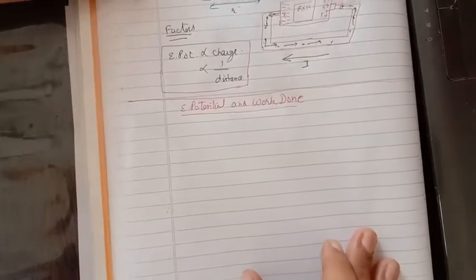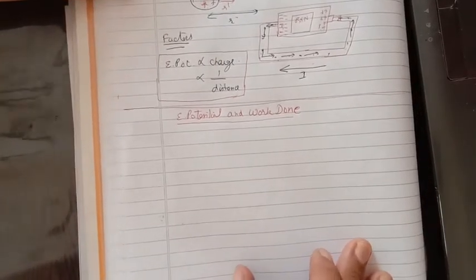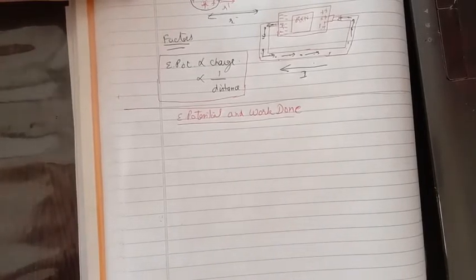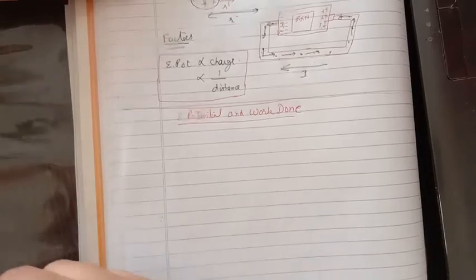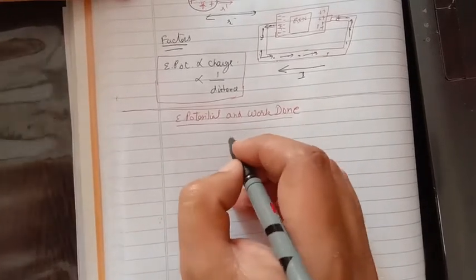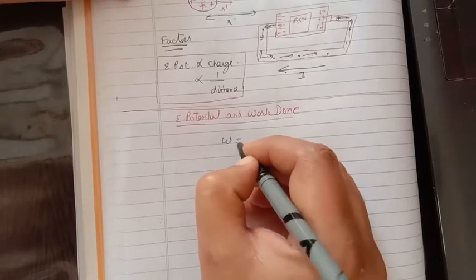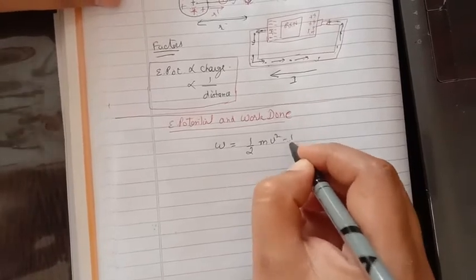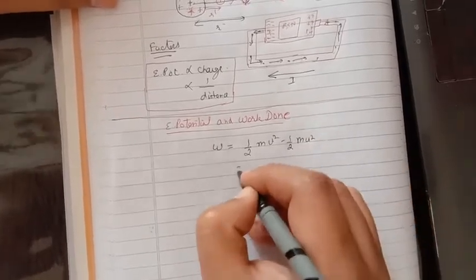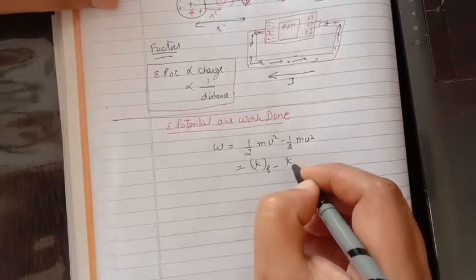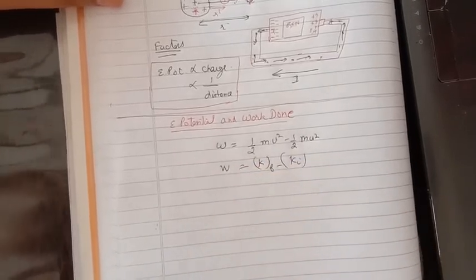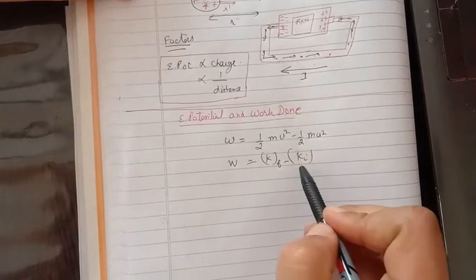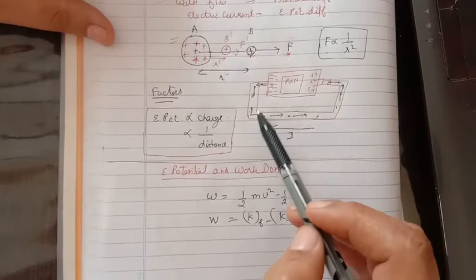In the first part, we discussed the electric potential, its basics, and on what two important factors it depends. Now, electric potential and work done are closely related to each other. From the work-energy theorem, we already know that work done is equal to the change in kinetic energy. That we have already learned in the lower classes. That means whenever work is done, it results in a change in the kinetic energy. That's what is happening over here.